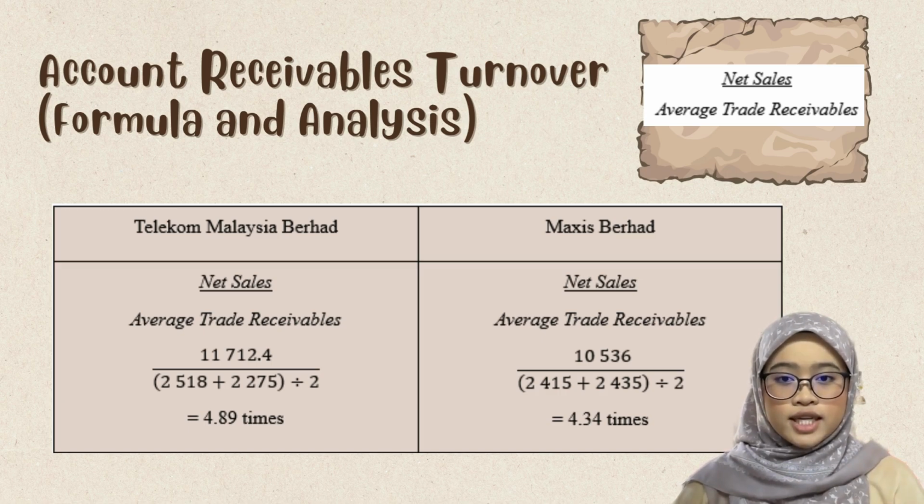For Maxis Berhad, its average trade receivables is 2,435 million. So when we divide, we get 4.34 times. This means Telecom collects its customer payments nearly 5 times a year, while Maxis does it only 4.34 times. It shows Telecom is better at managing its credit policy and cash collection.